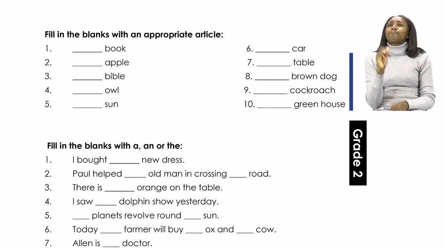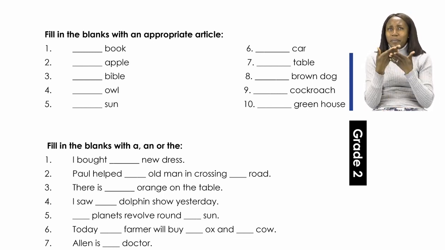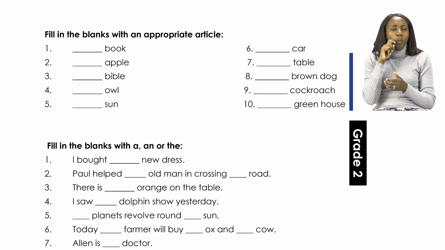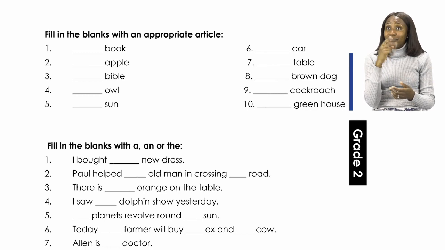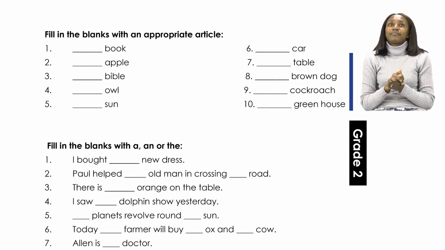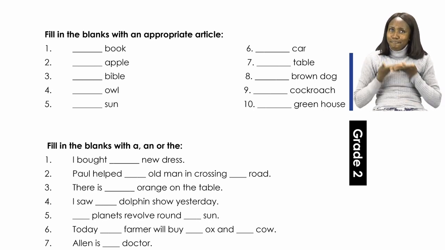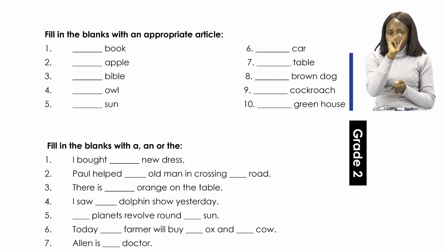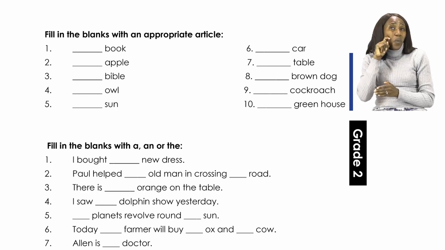And that's right. So we read, Paul helped an old man in crossing a road, an road, or the road. If you said the road, then you are absolutely correct. It is the road. Let's quickly read the sentence again with both words completed. The sentence reads as follows. It says, Paul helped an old man in crossing the road.